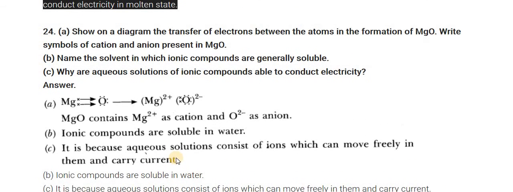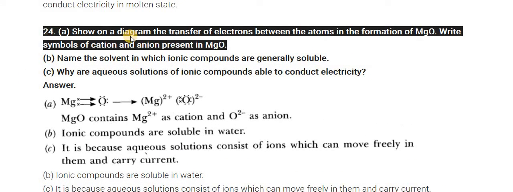Now let's move further. Question number 24. A: Show on a diagram the transfer of electrons between the atoms in the formation of MgO. Write the symbols of the cation and anion present in MgO. MgO means magnesium oxide.